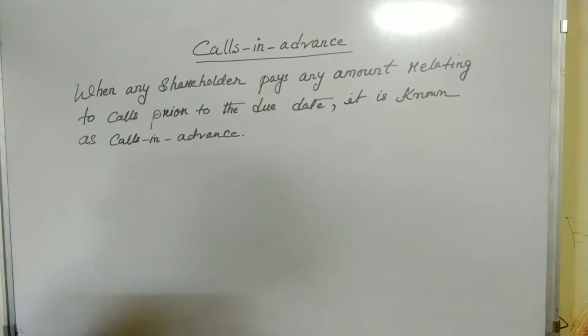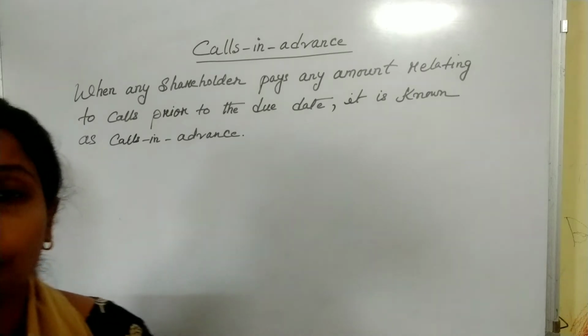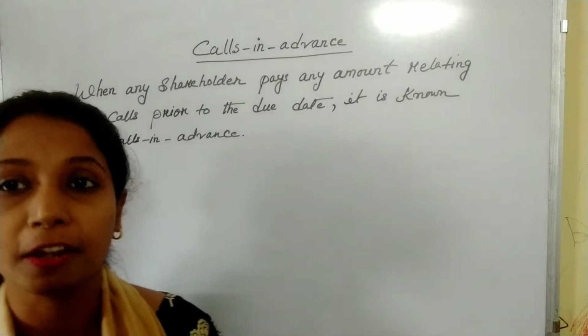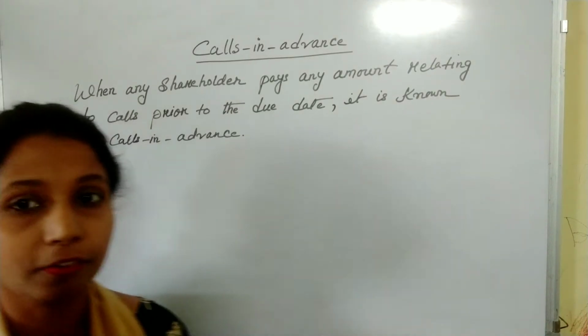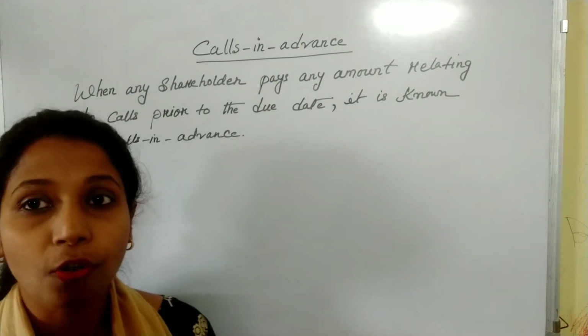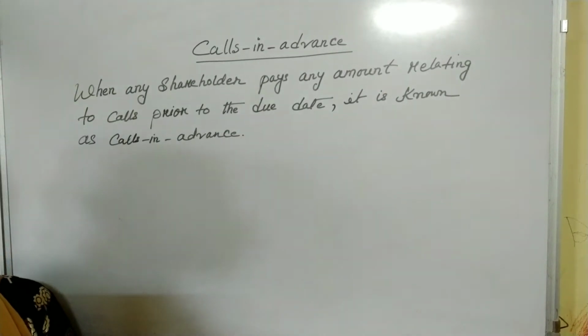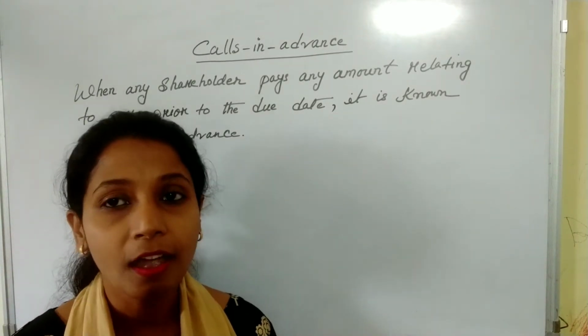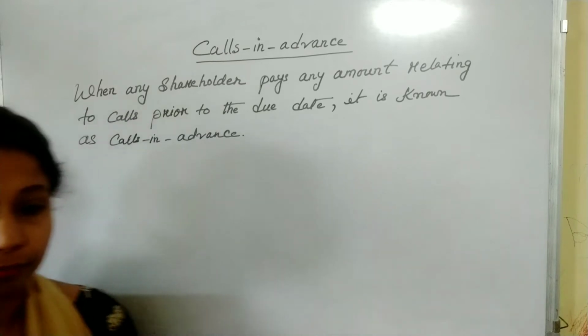Sometimes some shareholders may pay a part or whole of the amount due on shares before the amount is called up. Such amount paid in advance is known as calls in advance. According to the Companies Act, calls in advance can only be accepted if it is authorized by the Articles of Association.